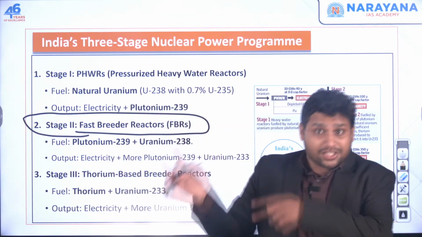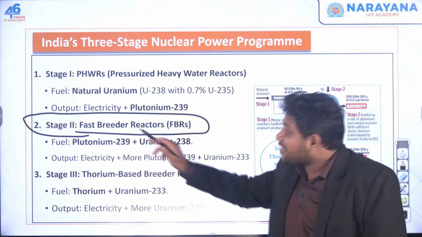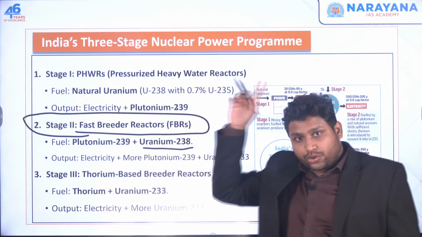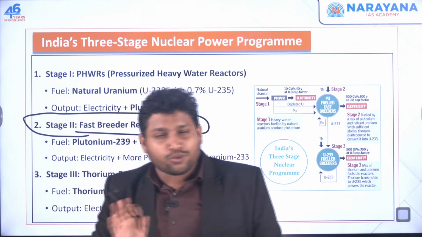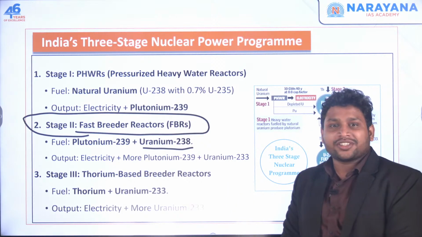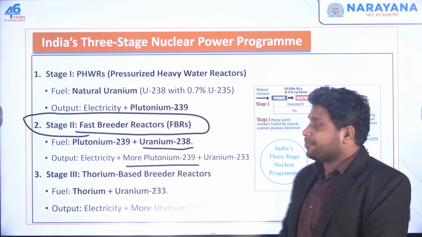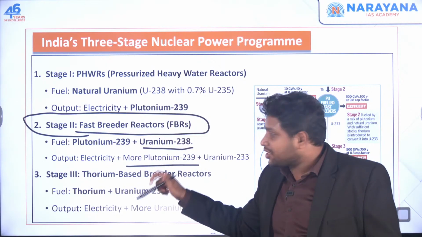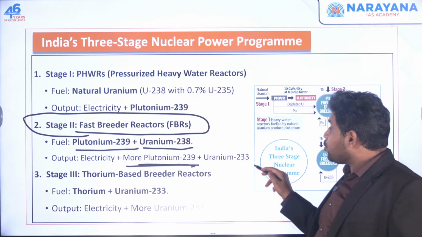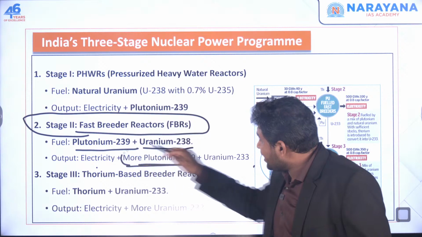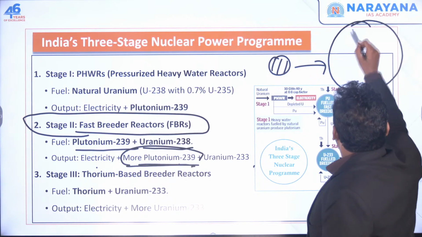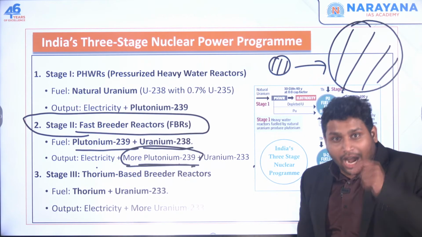Now this is the same stage which is in the news right now. Fast breeder reactor. First we take this plutonium and we use uranium-238. Do you remember uranium-238? It's not useful for us, it's not a fissile material. Still we go for this reaction because scientists know that if you go for this reaction, we get more plutonium. See, in the input you used plutonium, in the output you also got plutonium, you got uranium also, you got electricity also. But if you gave this much plutonium in the input, in the output you are getting this much plutonium. The output is more.